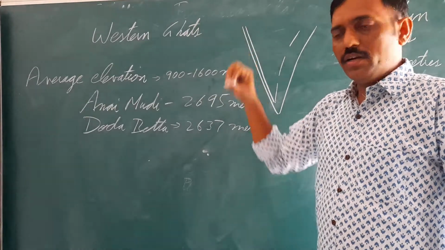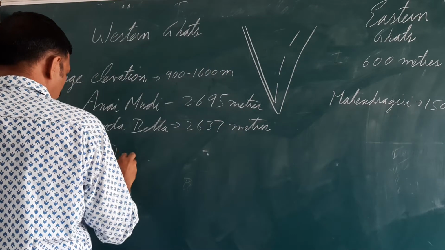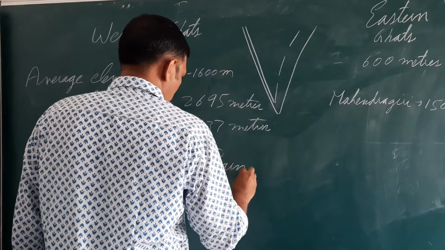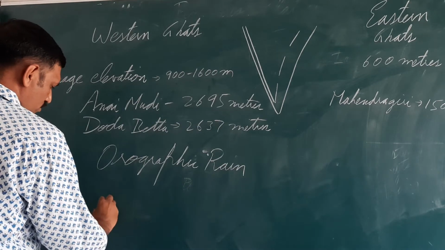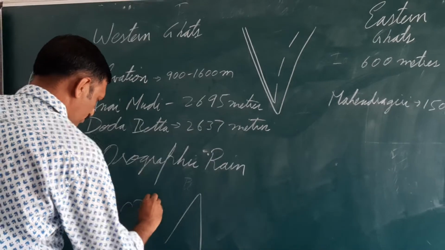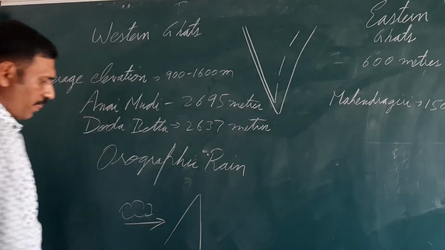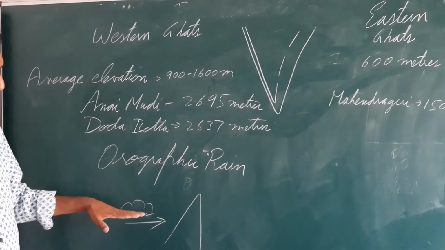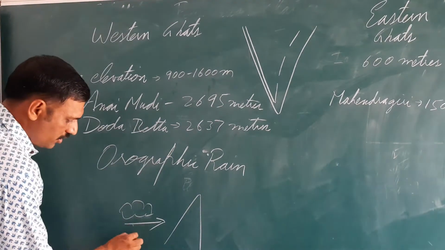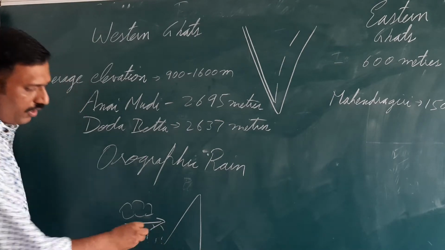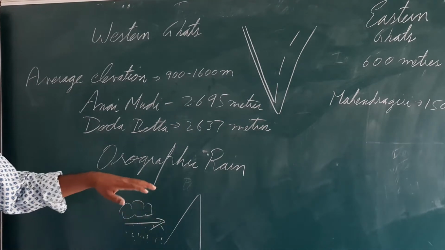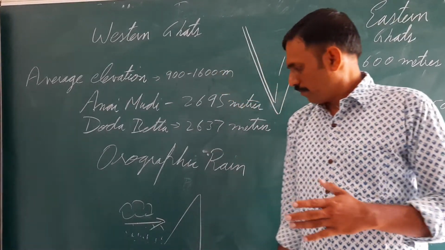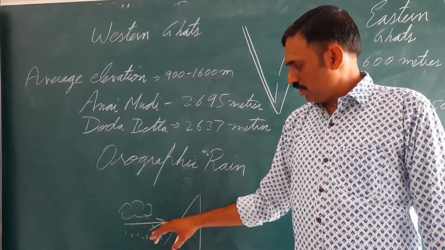So, Western Ghats receive orographic rain. Orographic rain means when a mountain is there in the path of rain bearing wind, and these clouds are unable to cross and they shed their moisture here. So such rainfall is known as orographic rain. Due to mountain or hill in the path of rain bearing wind, rainfall occurs, and such is orographic rain.